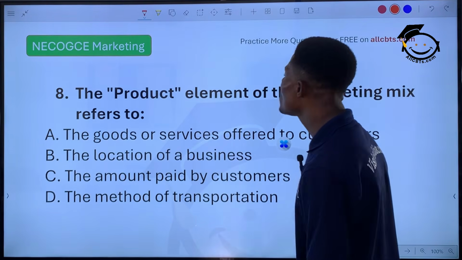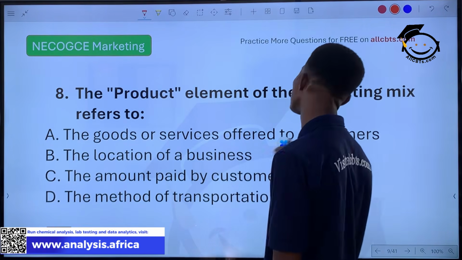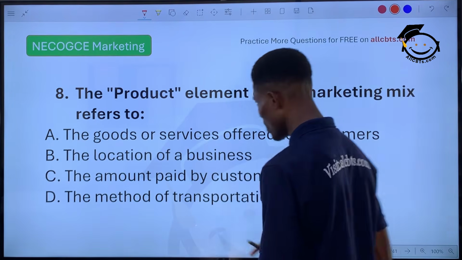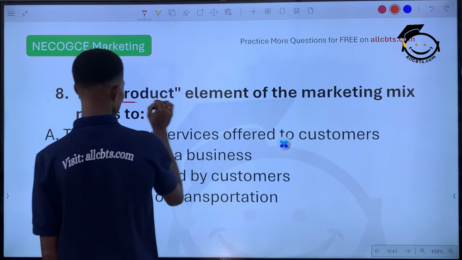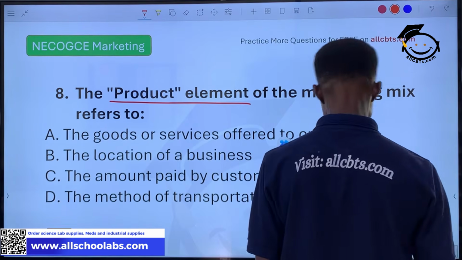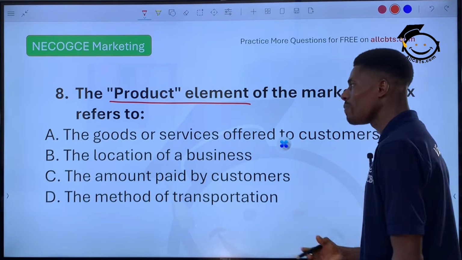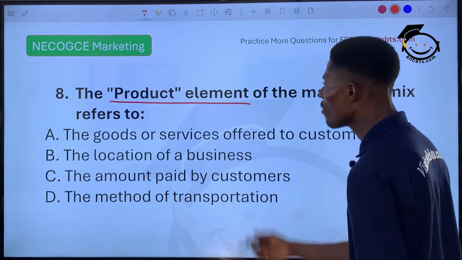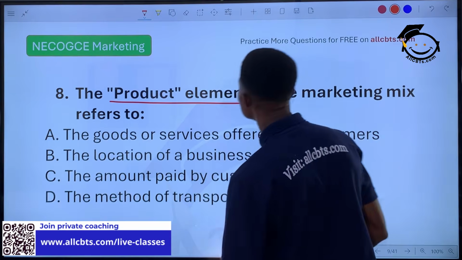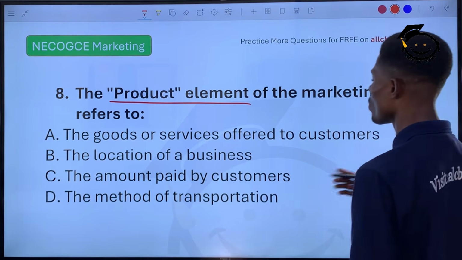Number 8, the product element of the marketing mix refers to what? Take note of the statement. Products. This is physical. So the product element of the marketing mix refers to what? We have 4 options. Let's see the correct answer. The first option is the goods or services offered to customers.